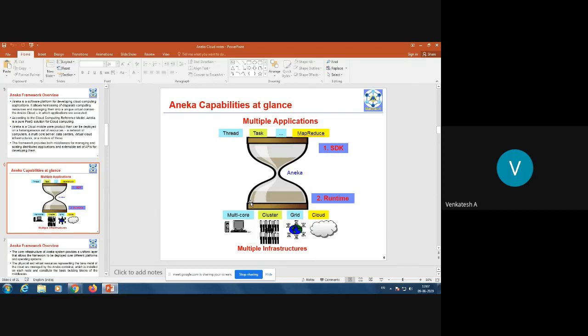Therefore, this Aneka middleware acts as a cloud level operating system. That's why sometimes people say Aneka is a cloud level operating system. Actually, it's a middleware since it helps you manage all the cloud resources at data center level. We call it a cloud based operating system also.